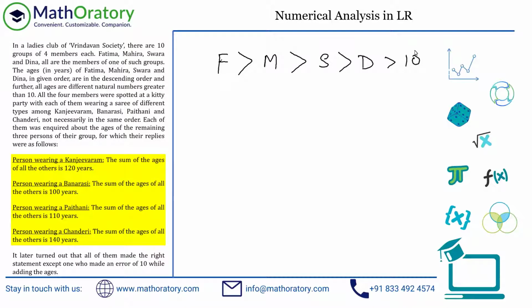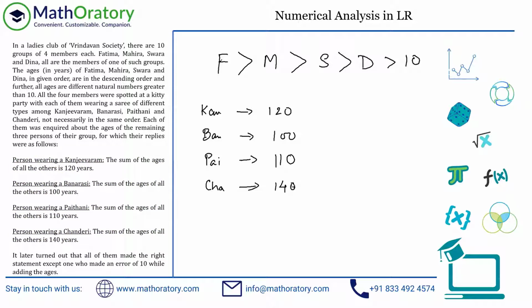So what I'm going to do is quickly take a note of these things as well. So the Kanjivaram says the sum of the other 3 is 120 years. The one who is wearing Banarasi is saying the sum of the other 3 is 100. The one wearing Pathani says 110, and Chanderi says 140, right? So this is about the ages, or in turn, the sum of the ages of the other three people. Fine. So this is given.